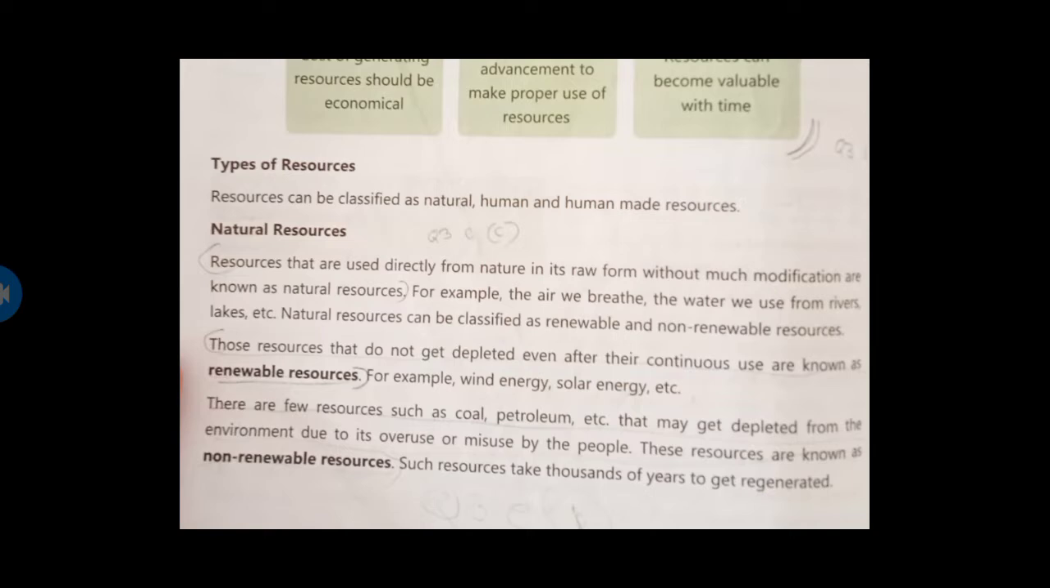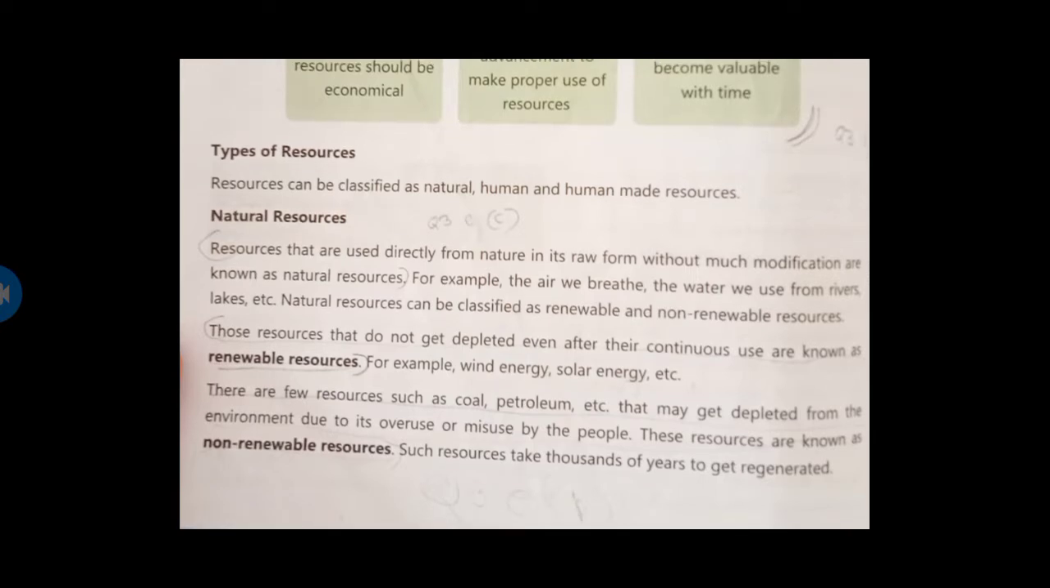So resources can be classified into three types: natural, human, and human made resources. Natural resources. Resources that are used directly from the nature in its raw form without much modification are natural resources. For example, the air we breathe, the water we use from the rivers, lakes, etc. Natural resources can be classified as renewable and non-renewable resources.